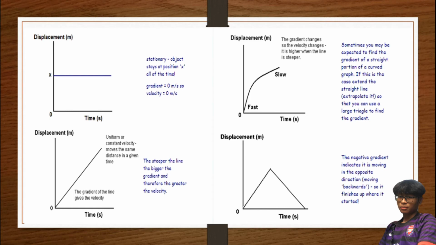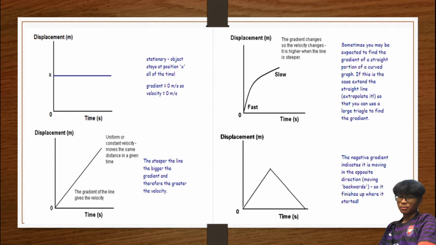Kalau kita boleh extend dia punya straight line tu, so that you can use a large triangle to find the gradient. Kalau kita extend, kita boleh we can observe clearly lah. We can look more clearly. So displacement, the relative gradients indicates it is moving in the opposite direction, moving backwards, so it finish up where it started.